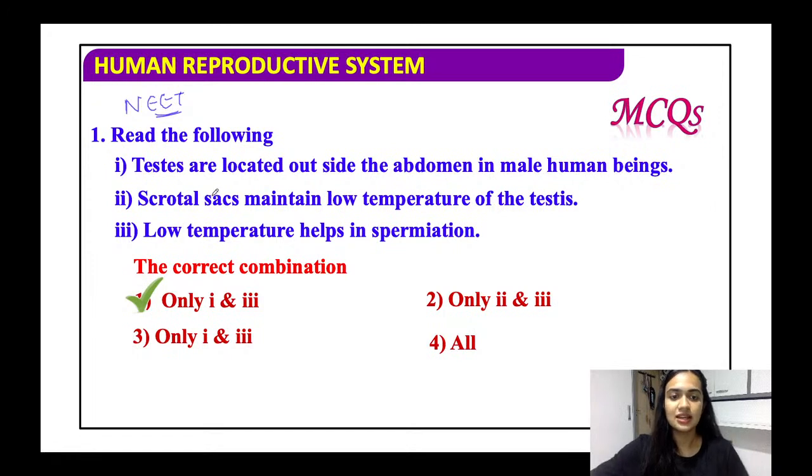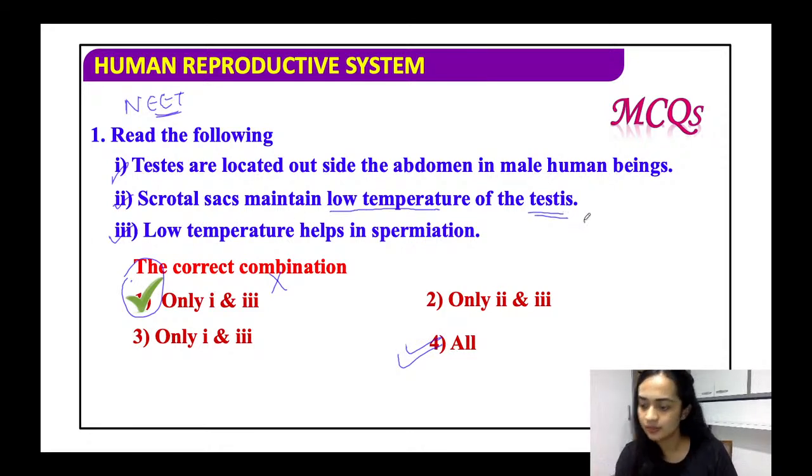So what is it? Actually, it is basically all three are right. All right. Testis, yes. The answer you marked is wrong. The answer should be all, because scrotal sacs, yes, they maintain the low temperature of the testis.